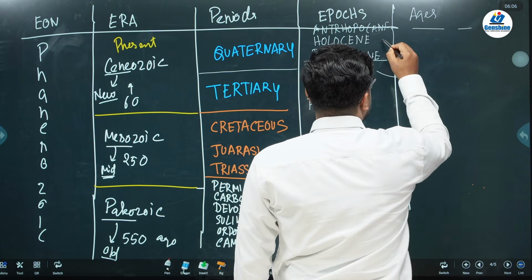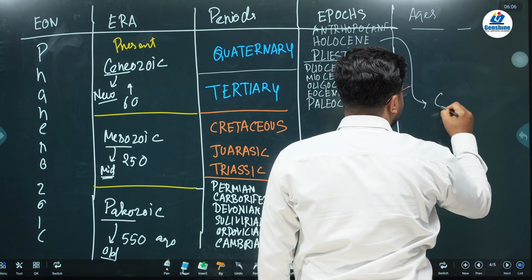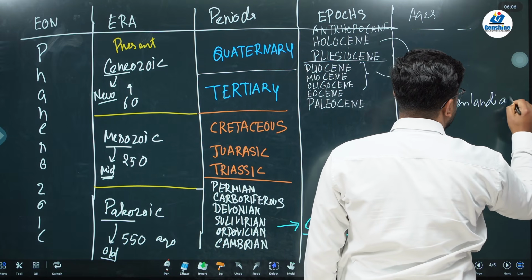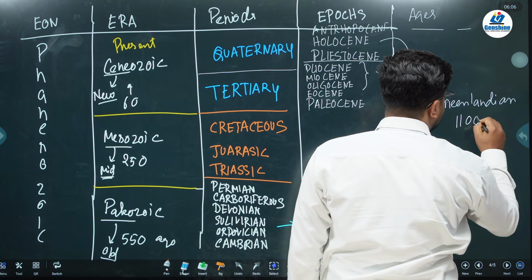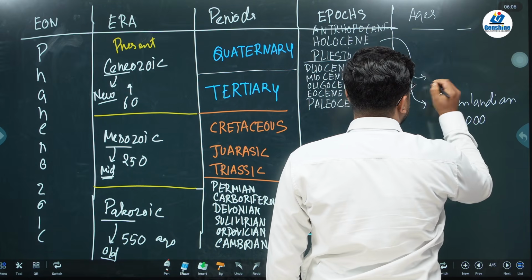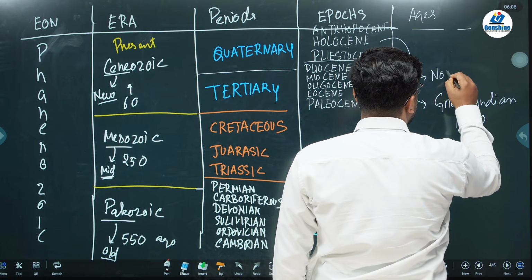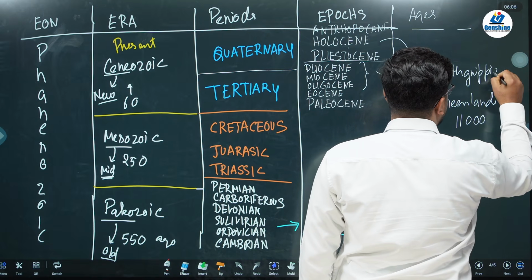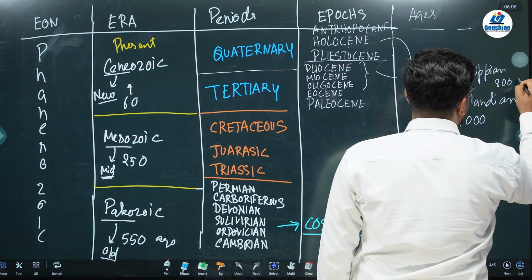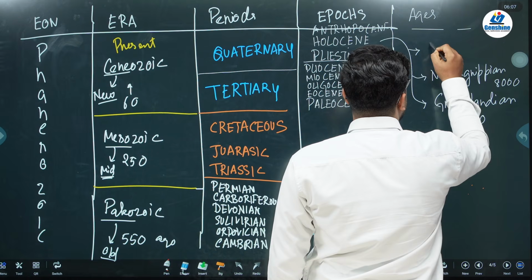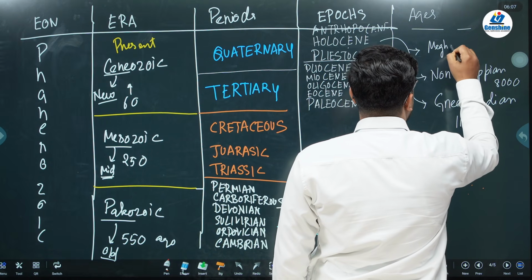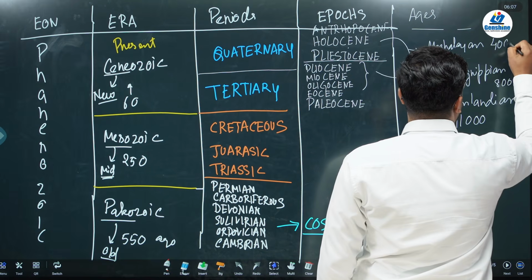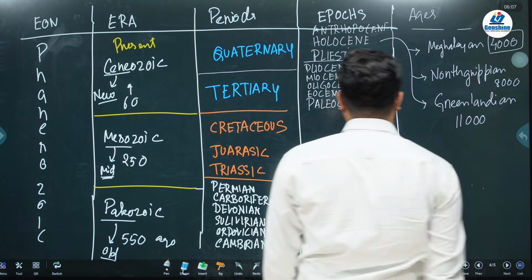And Holocene is divided into three ages. One is the Greenlandian age, which is around 11,000 years ago. Next is the Northgrippian age, which is 8,000 years ago. And the third one is the Meghalayan age, which is 4,000 years ago till the present day.